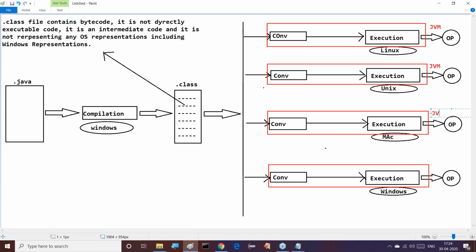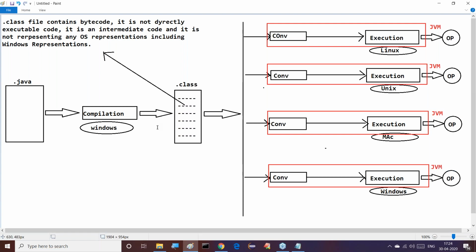Similarly, in the case of Python, which one is available? In the case of Java, I'm talking about JVM, but in the case of Python, what do we have here? PVM is available. PVM stands for Python Virtual Machine. All of you observe this clearly.